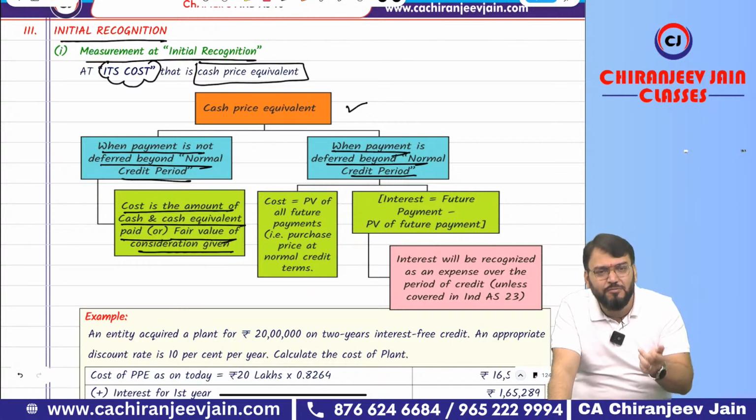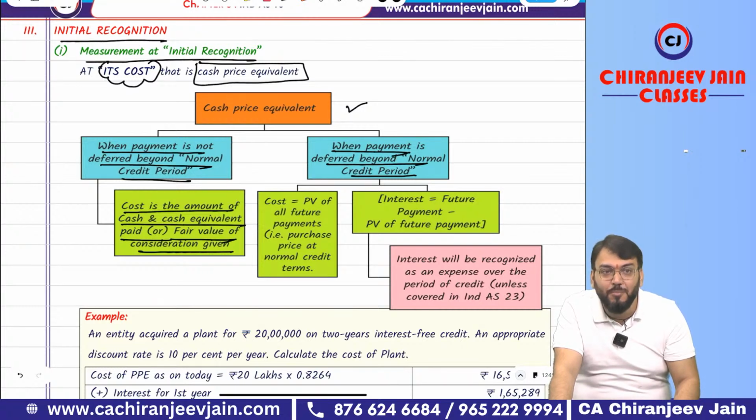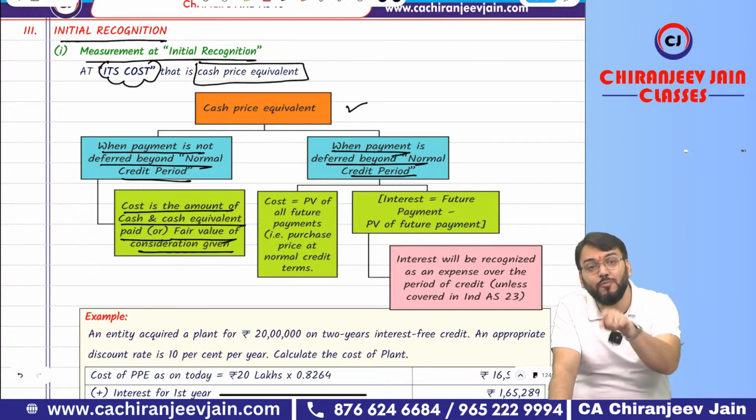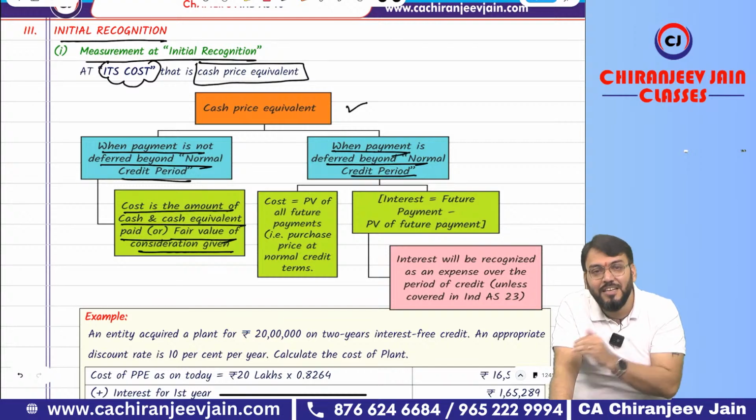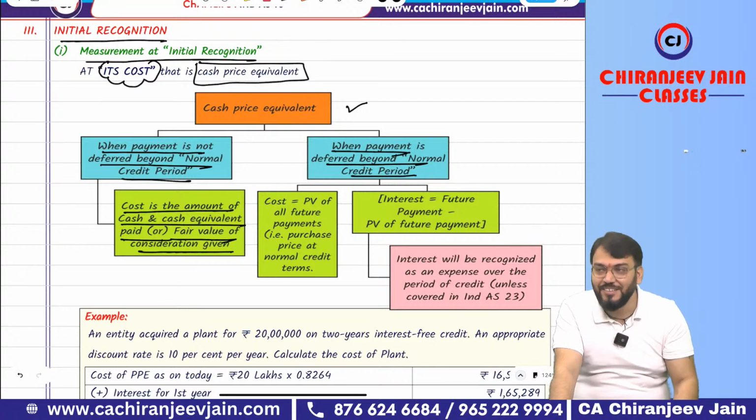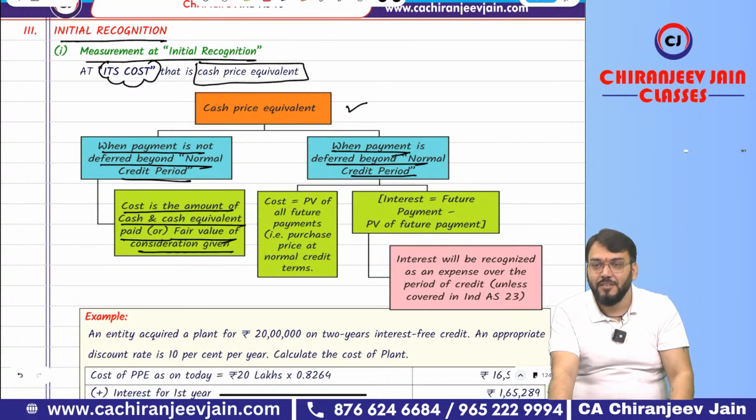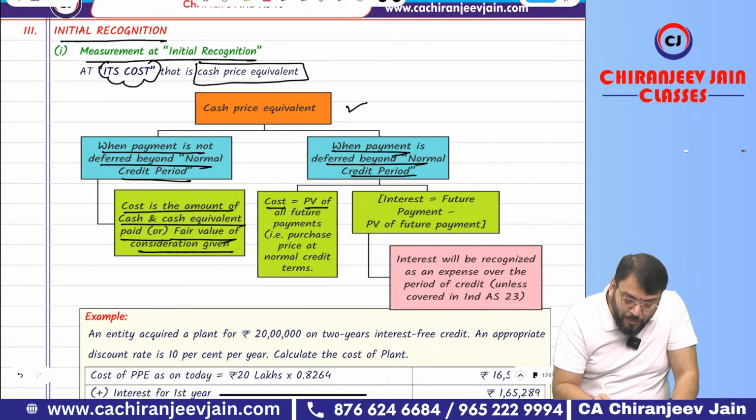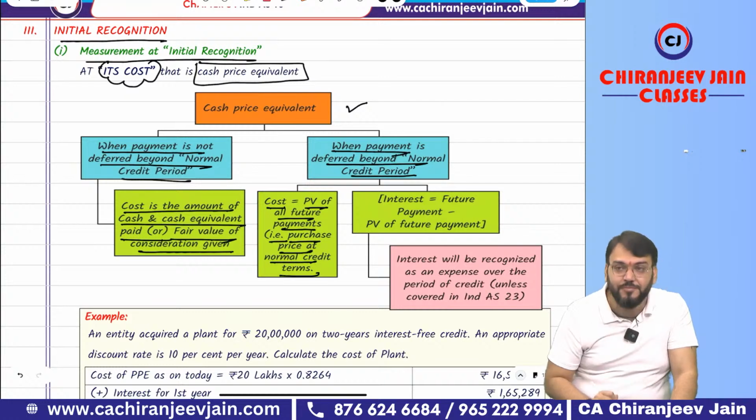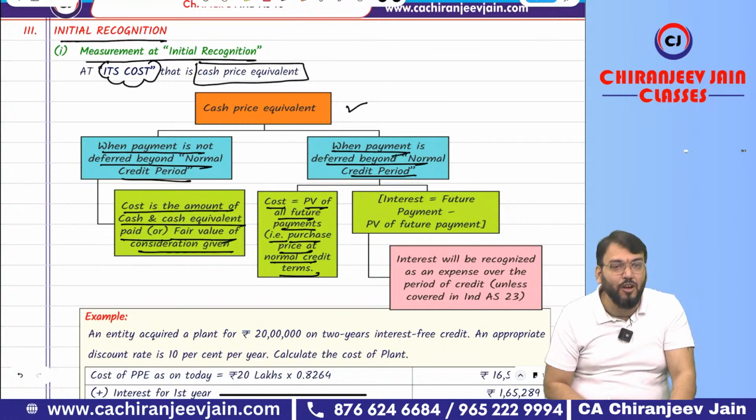But when the payment is deferred beyond normal credit period, then can you say cost price will be equal to, can you say in this way, purchase price at normal credit terms? Purchase price at normal credit terms, that was 1000 only. Or can I say in this way, present value of all future payment? Present value of 1100 at 10% will be 1000 only. So can I say in this way that cost price will be equal to present value of all future payment, that is nothing but purchase price at normal credit terms.